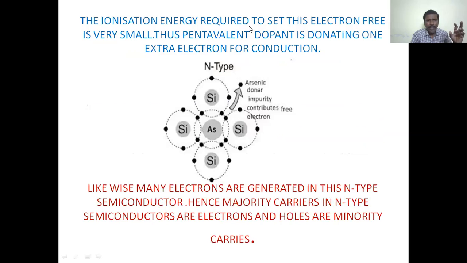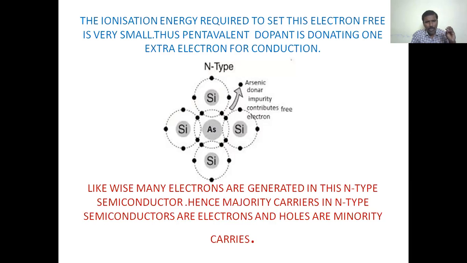The ionization energy required to set this electron free is very small. The 5th electron is weakly bonded to the parent atom, so to liberate that electron, the energy required is small.